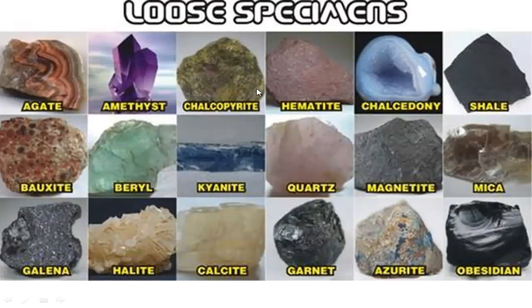Follow here, these are pictures of different minerals. For example, this is hematite, magnetite. These are actually minerals of iron oxide, iron oxide with specific composition.